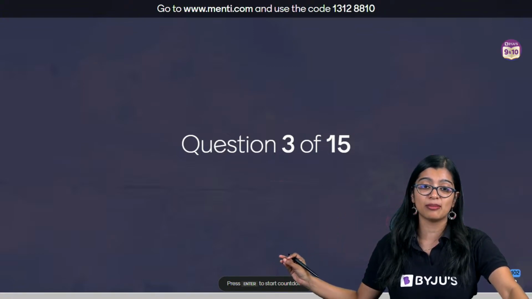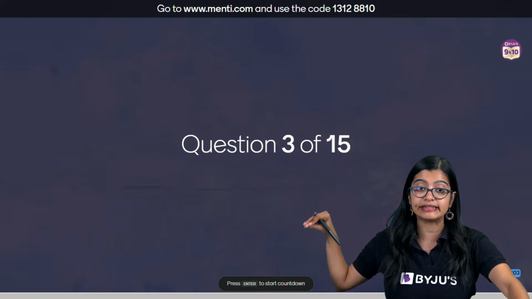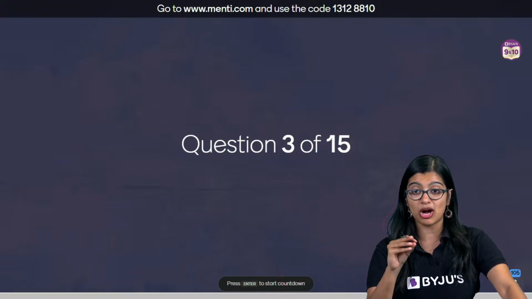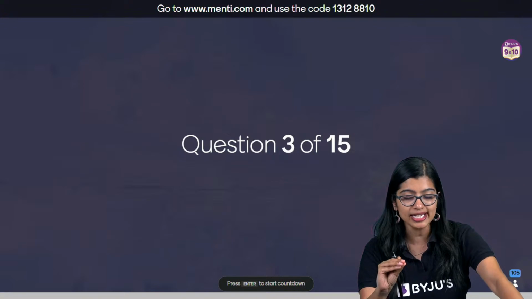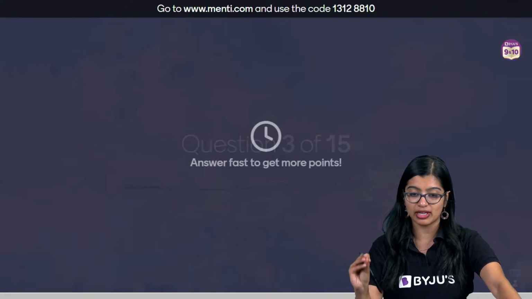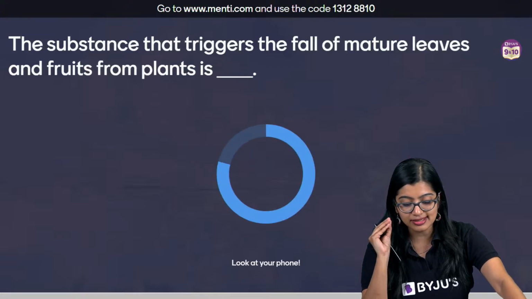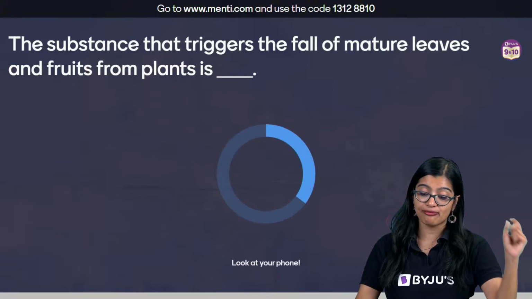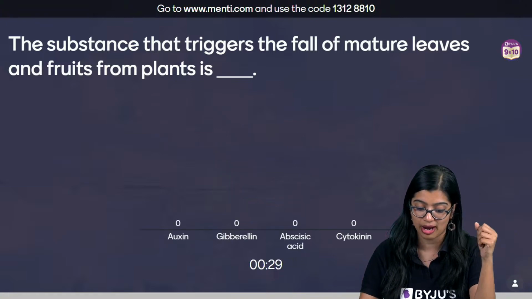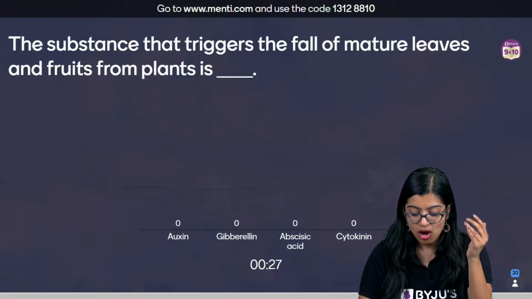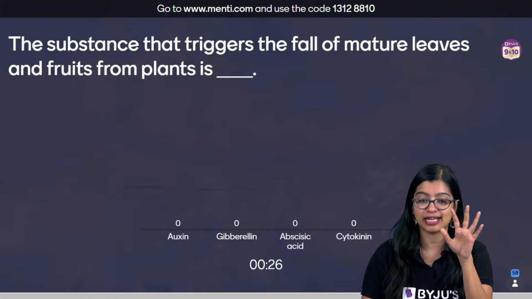Now moving on to question number 3, everybody. Make sure that you have your Menti screens open so that you get good amount of time to answer. I hope all of you are ready. I'm giving the question now. The substance that triggers the fall of mature leaves and fruits from plants is called as what? Auxin, gibberellin, abscisic acid, cytokinin.